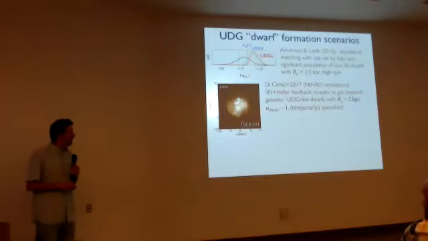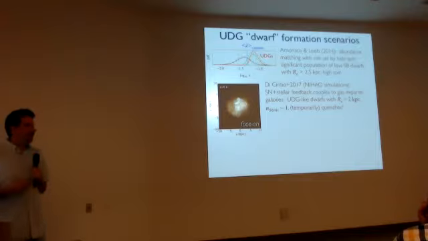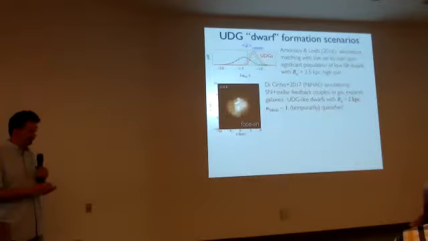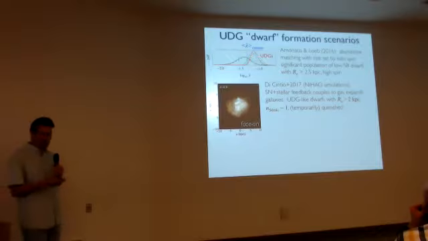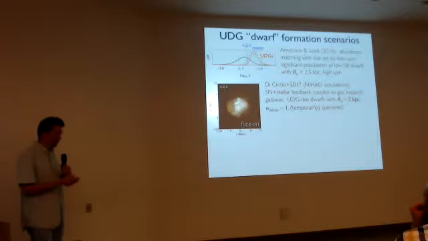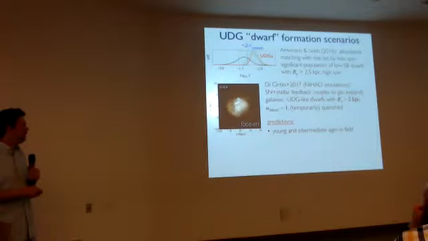Another scenario is that they are feedback-expanded dwarfs from some kind of bursty feedback, as we've heard about already, I think, from NIHAO, also from FIRE. That's a way to get these diffuse dwarfs, and they can look red and dead temporarily. They're still star forming, but they go through cycles of about, say, 2 gigayears, and in the meantime they can fade and look red and dead. So what are some predictions from these scenarios? Generically, if you find these things in the field, they should be either star forming or temporarily quenched, but of intermediate ages, because they're dwarfs.